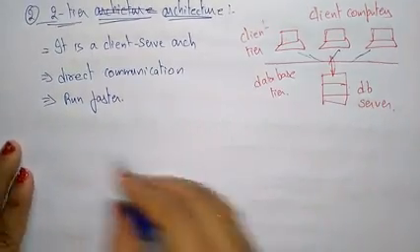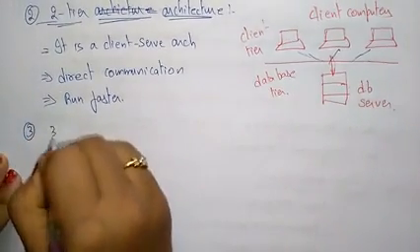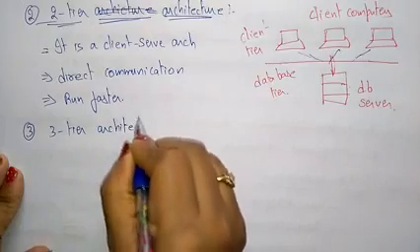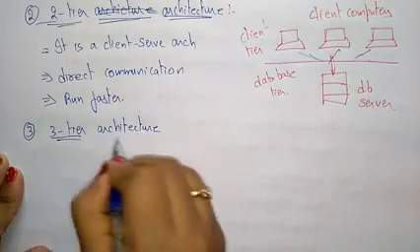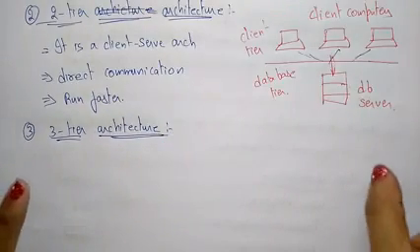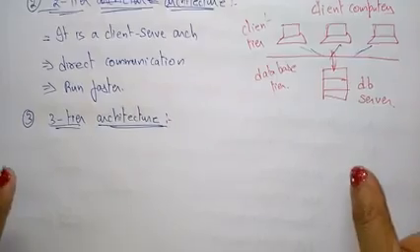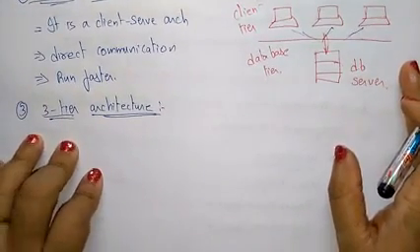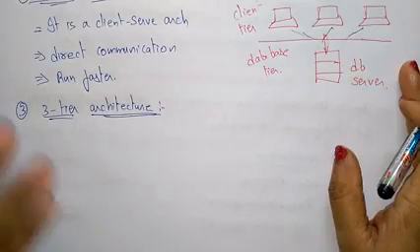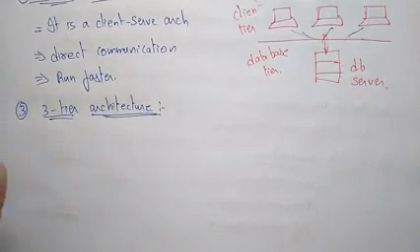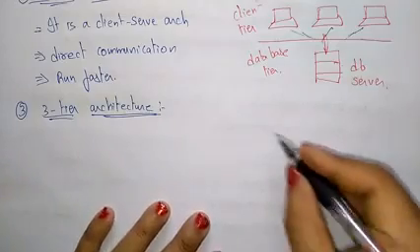Now coming to the third one, three-tier architecture. Nowadays everyone follows this three-tier architecture. It depends completely on networking and the internet, and it follows web-based applications. Now everything in three-tier is on the cloud. Now let us see what this three-tier is.